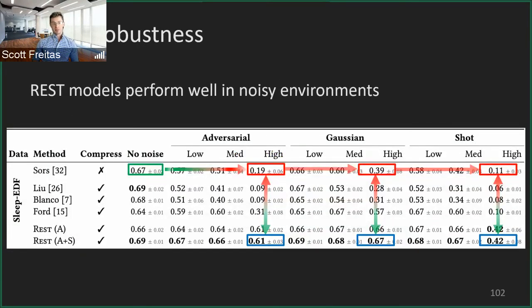So looking at the results themselves, particularly for noise robustness, we see that REST models perform well in noisy environments, which is the goal that we set out to do. In the top row, we see a state-of-the-art model in the green in a no-noise environment, and we can see as we increase noise, performance drops significantly across different types of noise. However, when we go down to the bottom row and look at REST models, we can see that actually the accuracy is maintained even in these high noise environments, which is the goal.